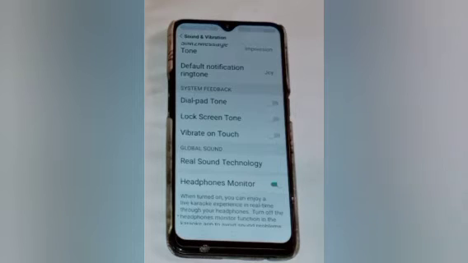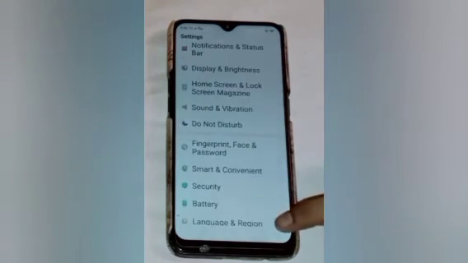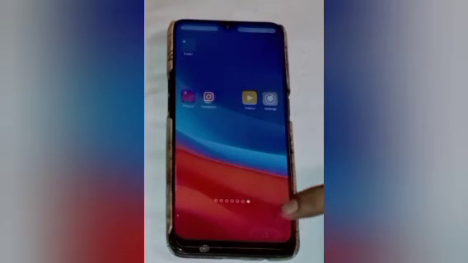It means that it doesn't produce vibration now when you touch on your screen. I will show you. Here you will see when we touch on our screen, it doesn't produce any vibration because our vibrate on touch is off. Vibration is not seen, only felt. So I will feel. I don't feel vibration because our vibrate on touch is off.